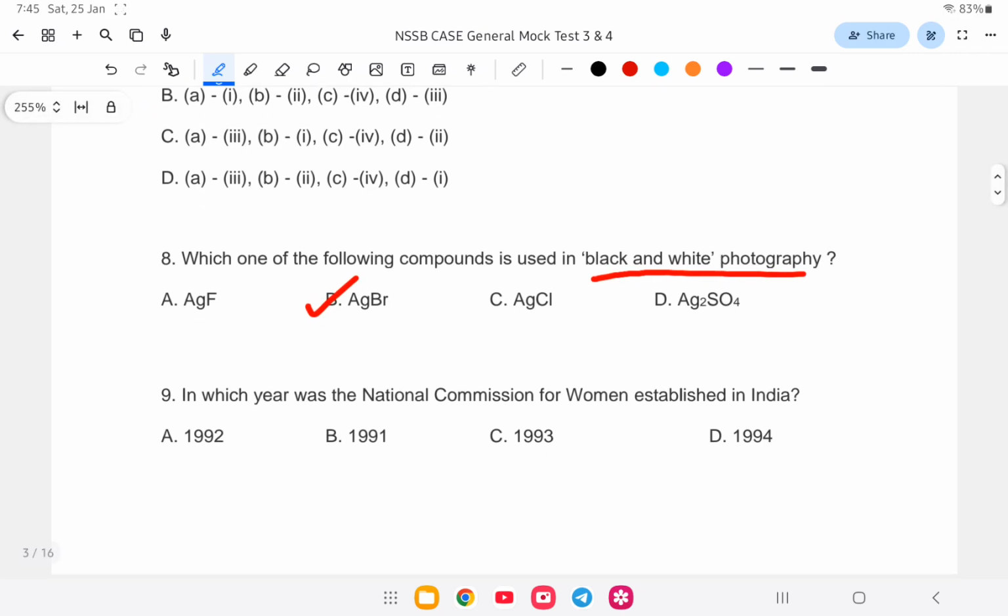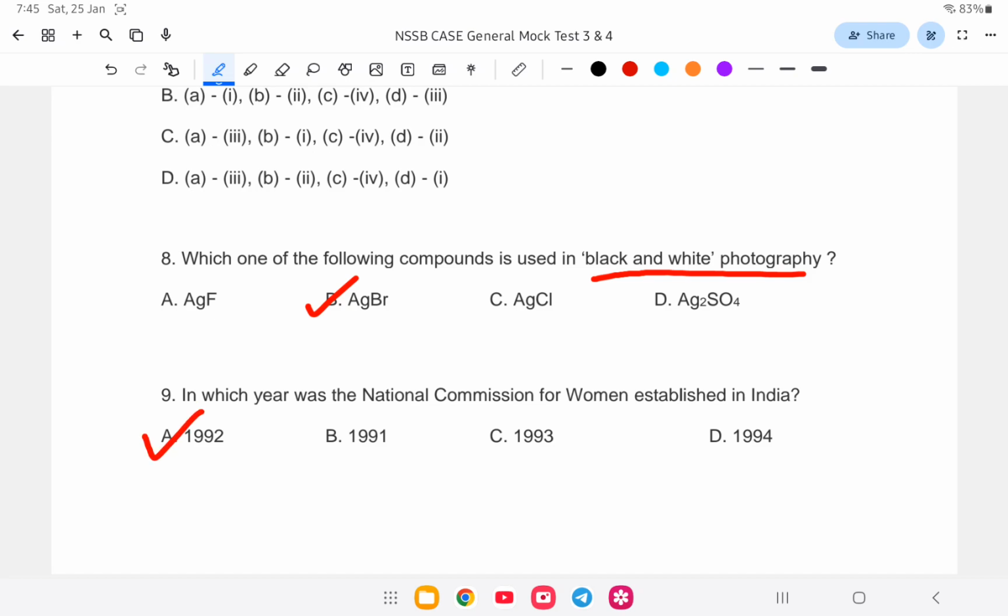Question number 9. In which year was the National Commission for Women established? Is it 1992, 1991, 1993, or 1994? So what is the answer? The National Commission for Women was established in 1992.